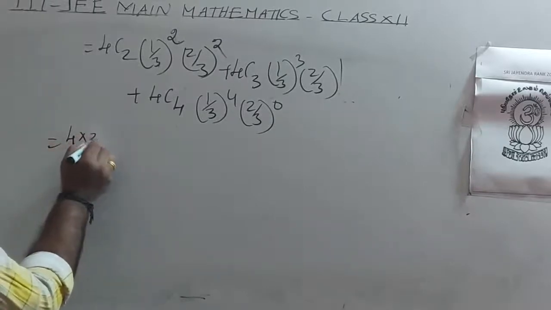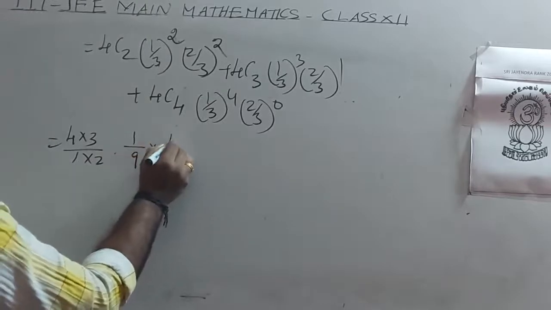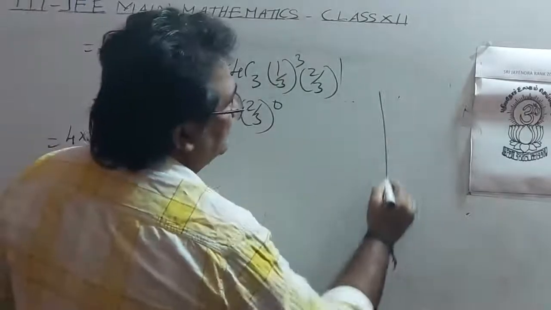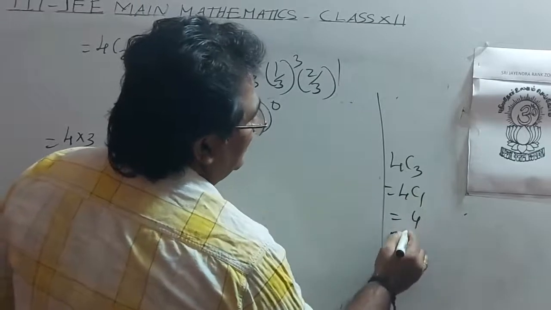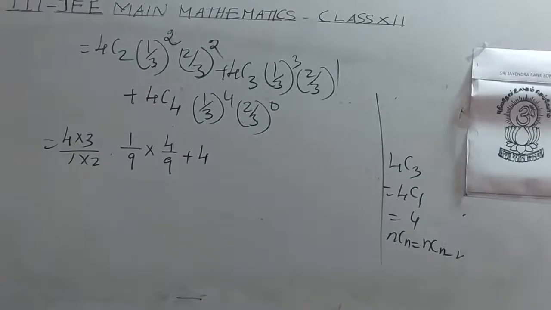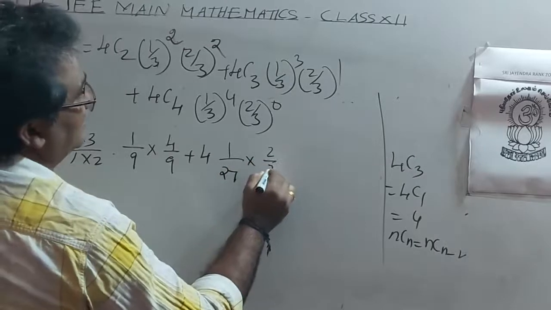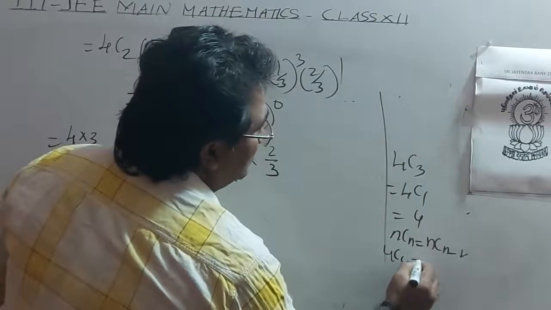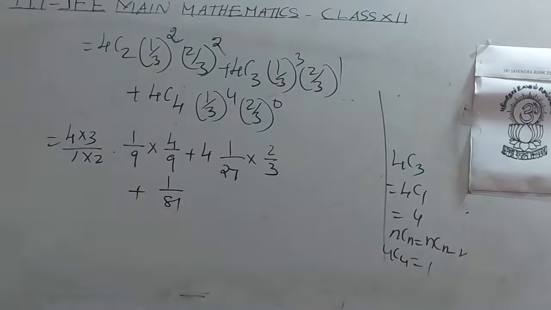4C2 is 4 into 3 by 1 into 2, times 1 by 9 into 4 by 9. 4C3 equal to 4C1 equal to 4, we use the result nCr equal to nC(n minus r). Then 1 by 27 into 2 by 3. 4C4 equal to 1, times 1 by 81.